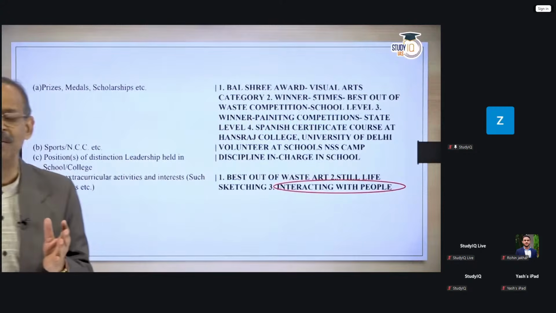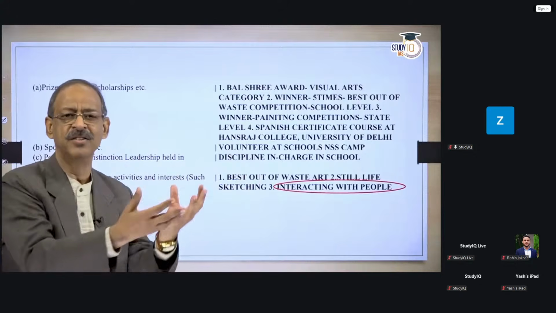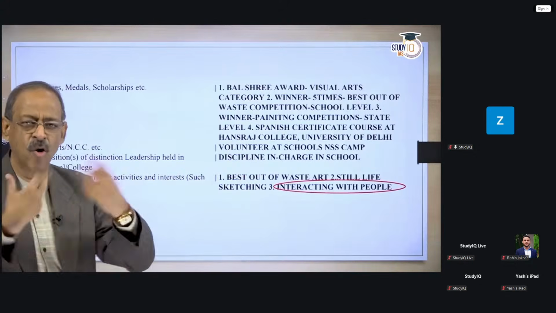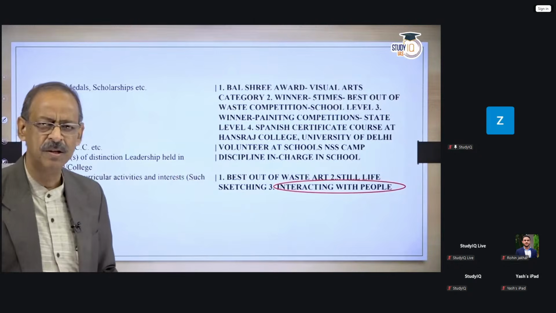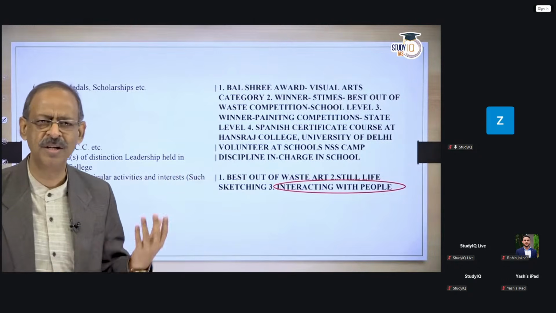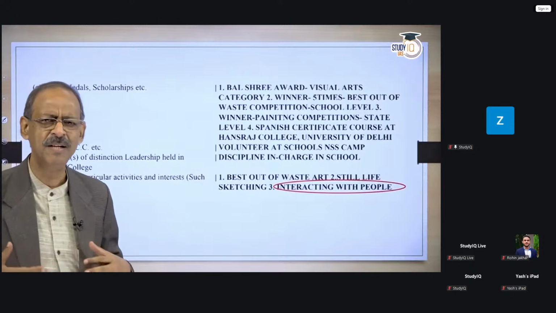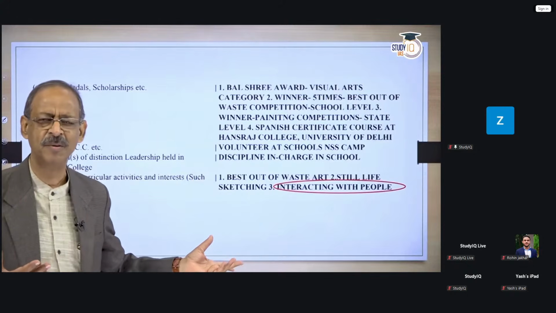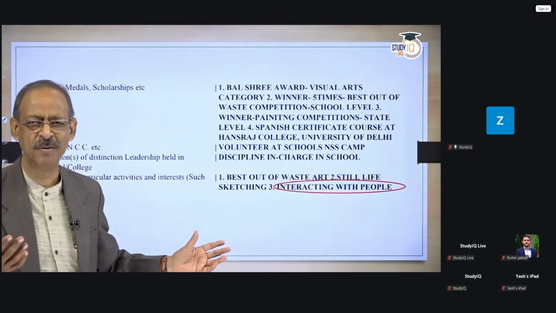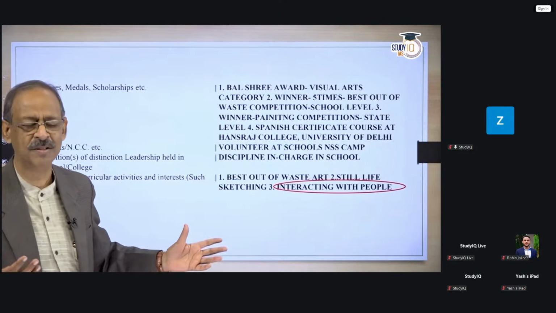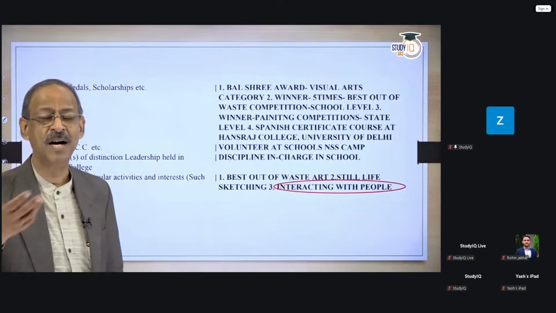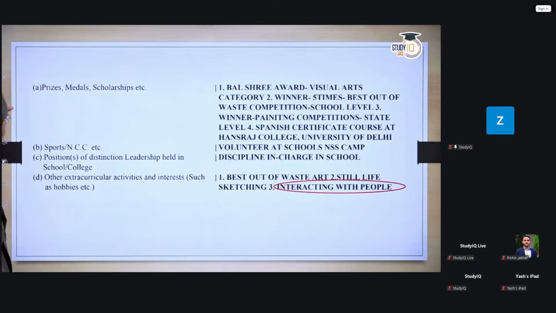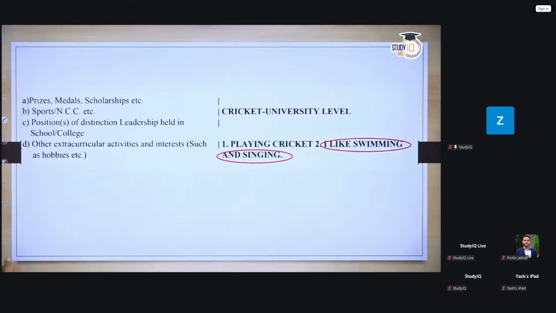So there's the difference between being an expert and having a certain thing as your hobby. Because you like it, because you enjoy it, you have that hobby. So interacting with people can be a very good hobby because you enjoy interacting with people. But I would believe that almost everyone does that, no? Especially if you are becoming a civil servant, you have to interact with people, and if it is your hobby, it's even better. So it's okay here. I am not too much against it, but you should be aware that there could be questions asked on this.